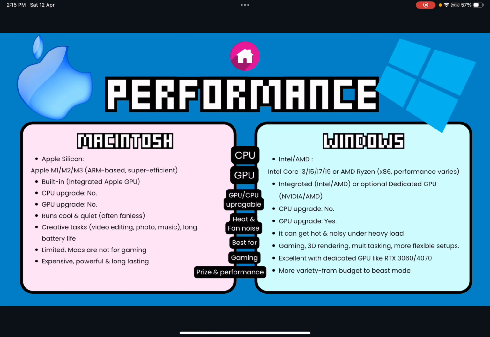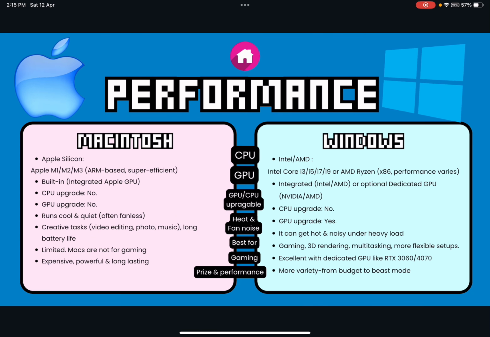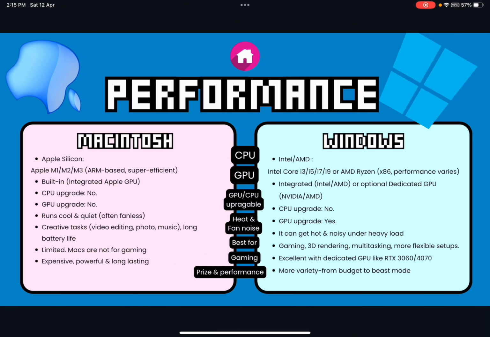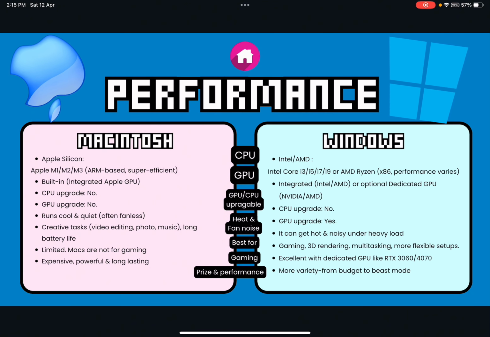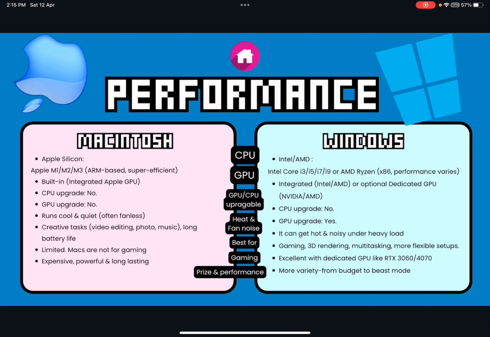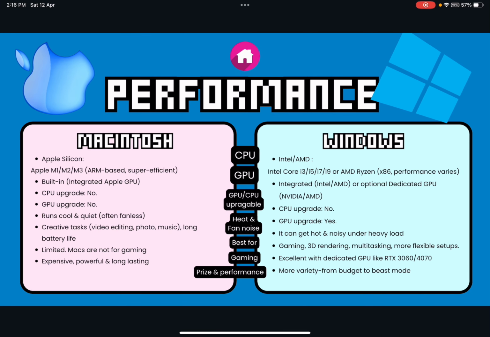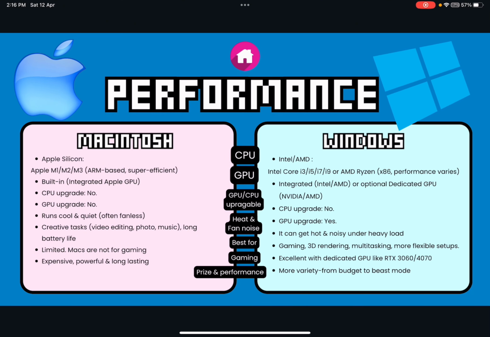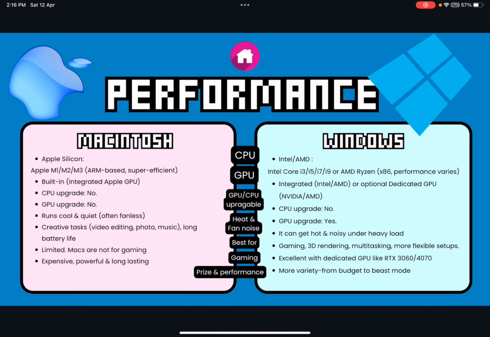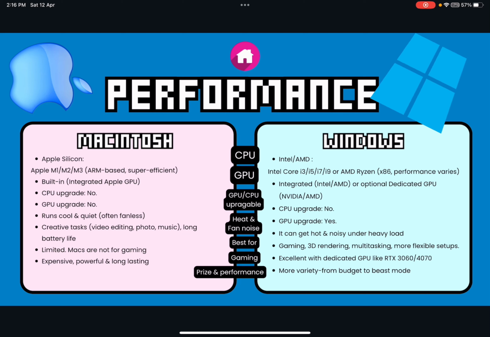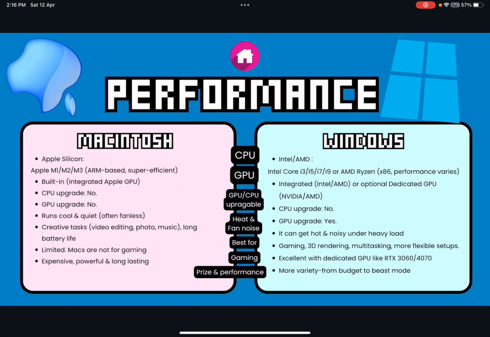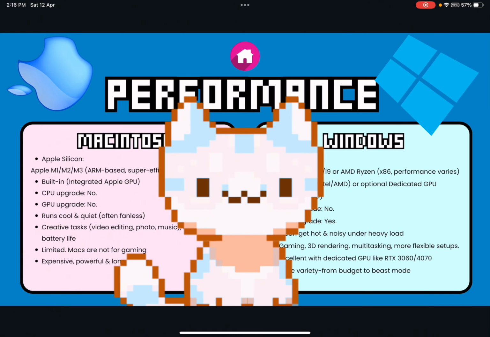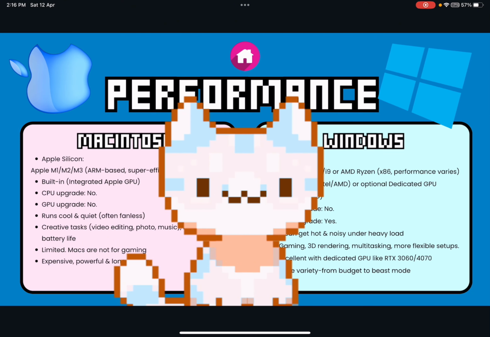With gaming, Macintosh is limited because Macs are not for gaming, while Windows is excellent with a dedicated GPU like RTX 3060 or 4070. The price and performance of Macs is expensive, powerful and long-lasting, while Windows has more variety, from budget to business. Phew, that's a lot of things, right? Let's go back to the homepage.